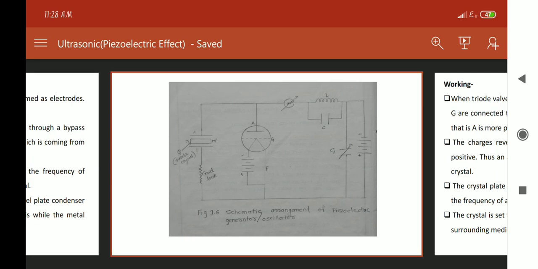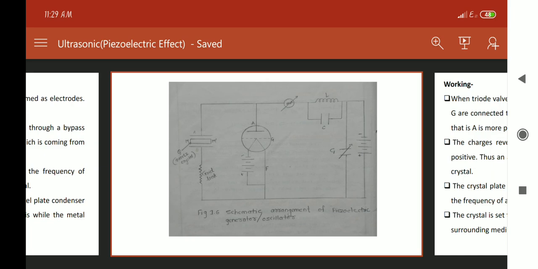Now A is more positive and G is more negative, and when the charges change, A becomes more negative and G becomes more positive. After that, when we apply the potential difference on the opposite faces of the crystal, the crystal plate expands and contracts alternately.